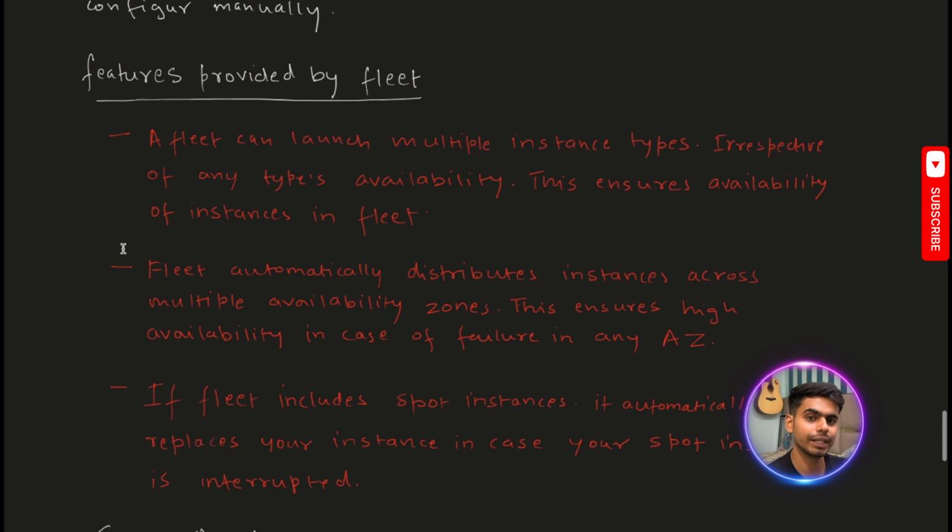And Fleet automatically distributes our instances across multiple availability zones. This ensures that our service is always highly available. In case any particular availability zone is experiencing a failure, it won't affect our use case. Fleet also checks if your fleet contains any spot instances. Then it automatically replaces your instances if it anticipates that any particular spot instance can be taken back.